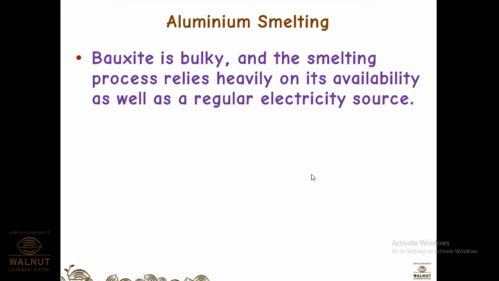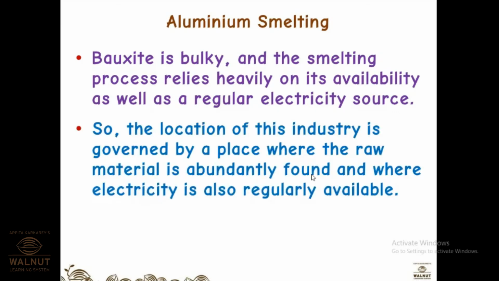regular electricity source. So for smelting, you require the availability of that in bulk amount and also a regular supply of electricity, because if you want to heat that and melt it, obviously electricity is required. You are not going to actually burn a fire and then start doing it. It is going to create a lot of pollution then.